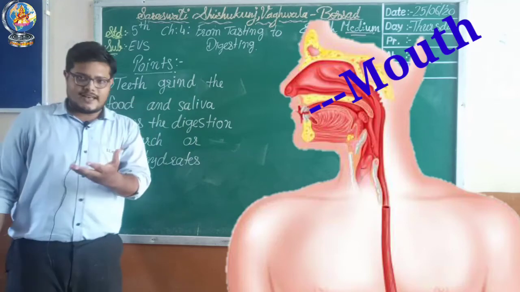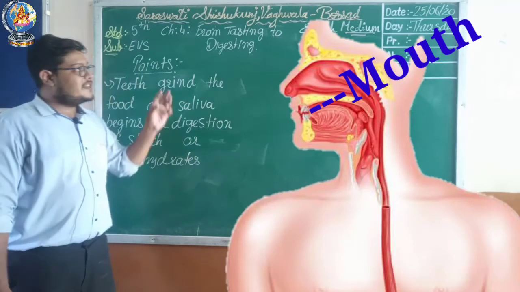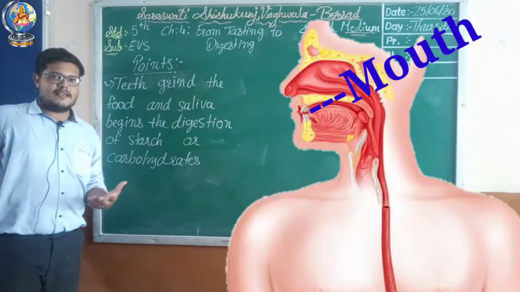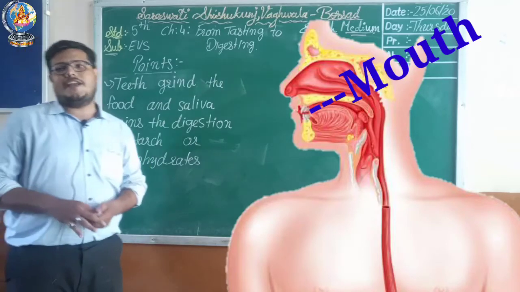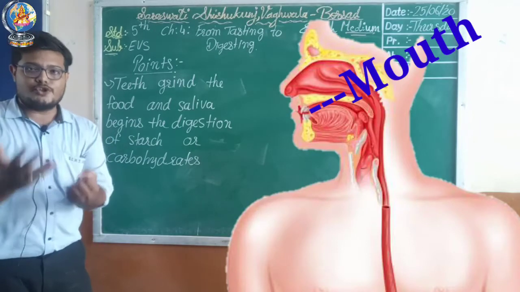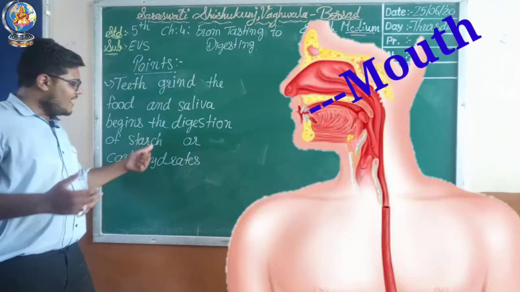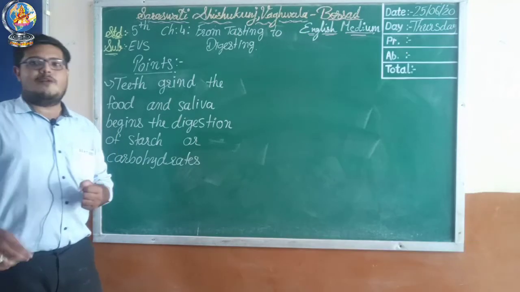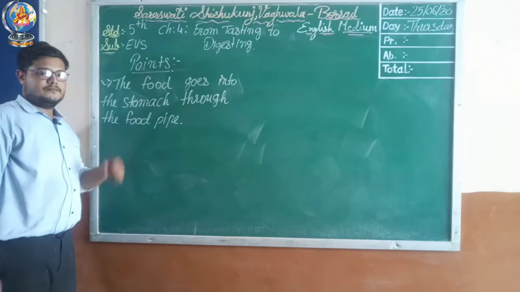Inside the mouth there is saliva that we have already discussed. So that saliva will start the digestion of starch, or carbohydrate. That is why your elders say to you to chew food properly. If you chew it properly, then the starch or carbohydrate will digest properly, right?